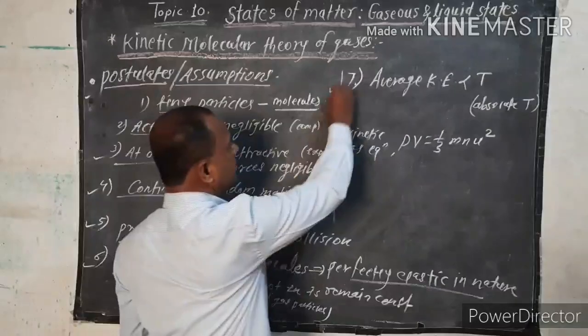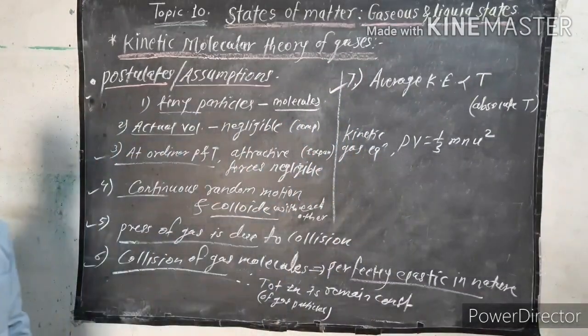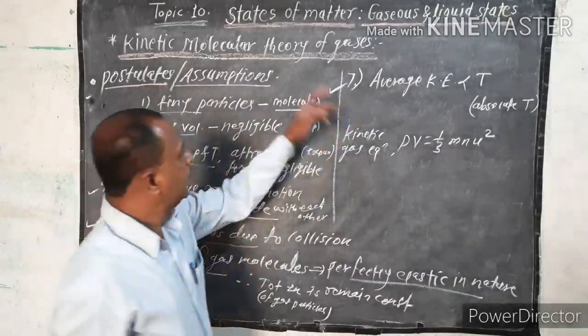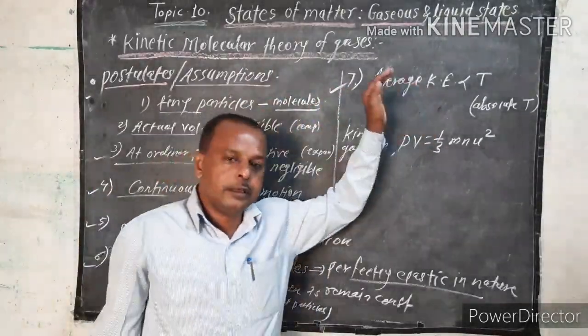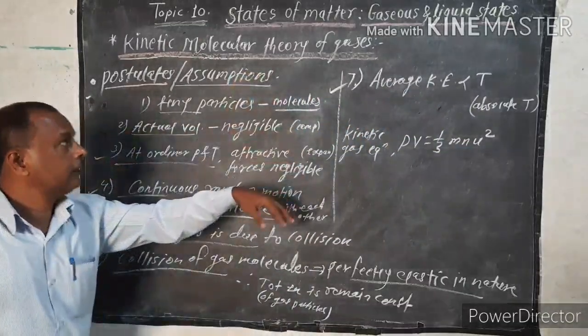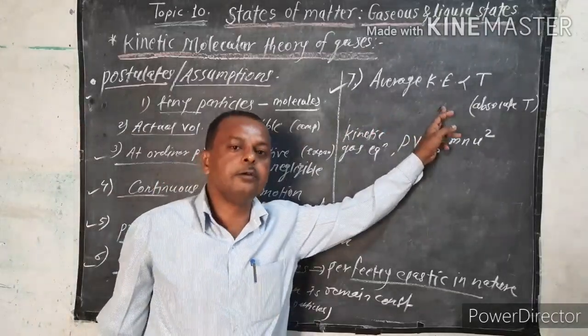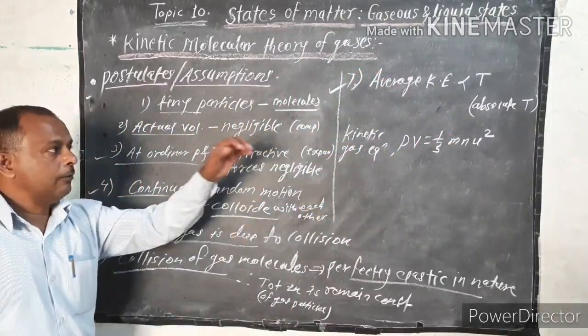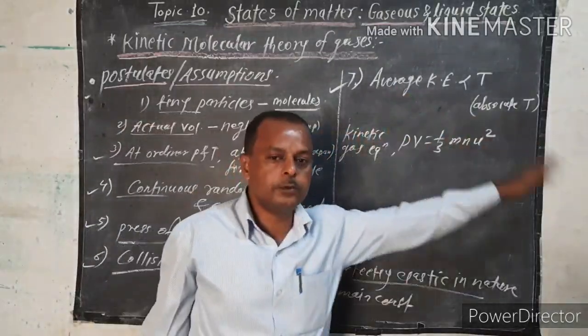Now the seventh one: average kinetic energy is directly proportional to its absolute temperature. You understand? This is the seventh assumption. In the kinetic molecular theory, they have given that the average kinetic energy of a gas molecule is directly proportional to temperature.